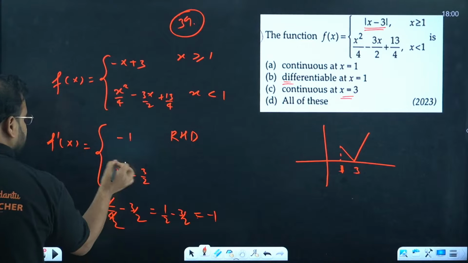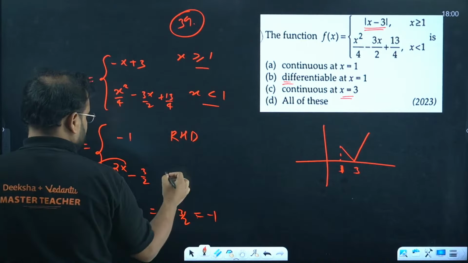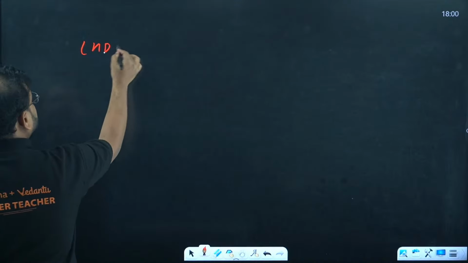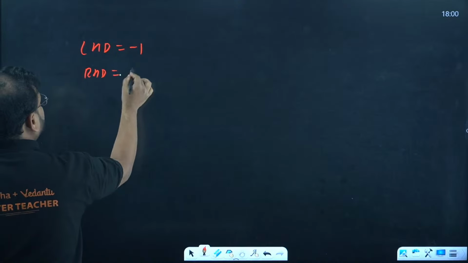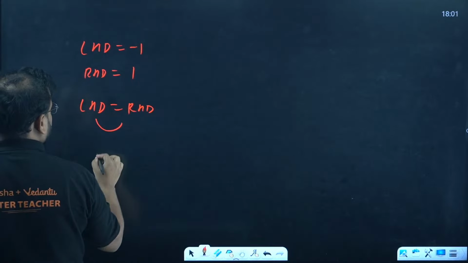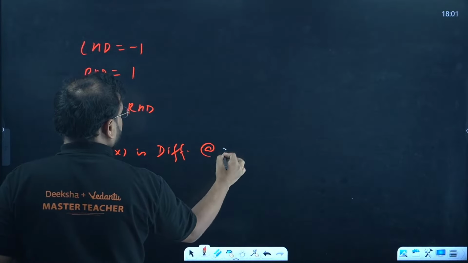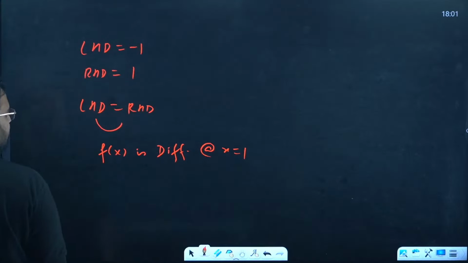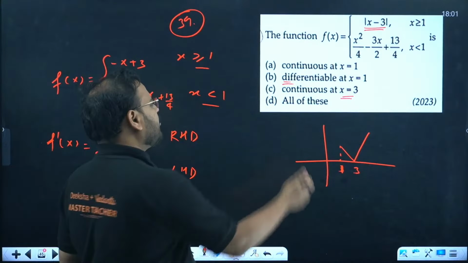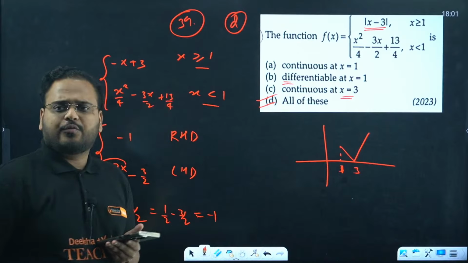In this case, I'm substituting the x value as 1 because of this condition. So my LHD is coming as minus 1. RHD is coming as 1. So clearly LHD and RHD are equal. Hence f(x) is differentiable at x equals 1. So option B and option C are both true. Then clearly option A will also be true, because option D is all of these.